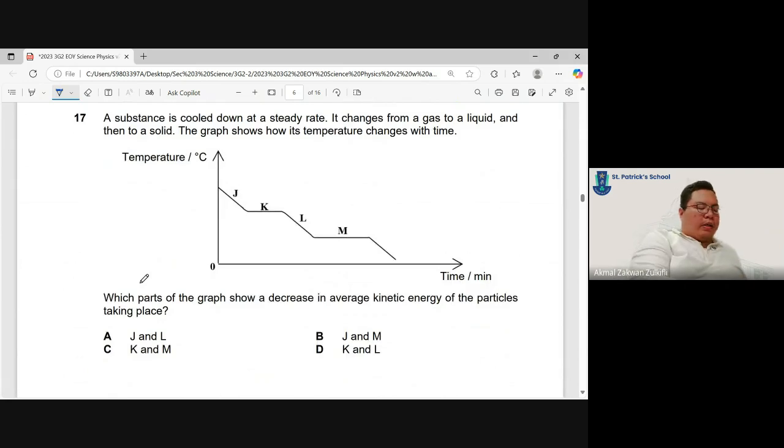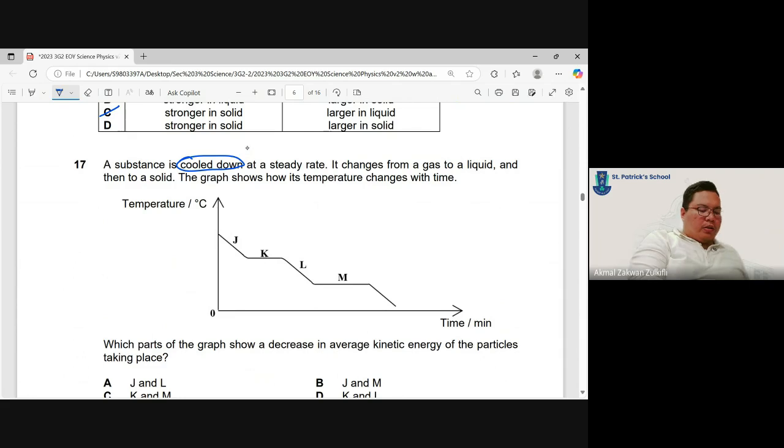Substance is cooling down. Again, remember, cool down, I'm going to talk about internal energy. So I know that the internal store energy is going down. Then you can just scribble here, internal store: I have EK of particles and EP of particles. EK is always related to temperature. EP is always related to state.